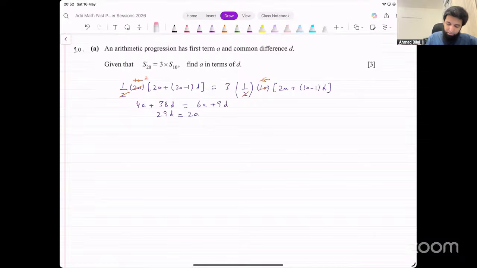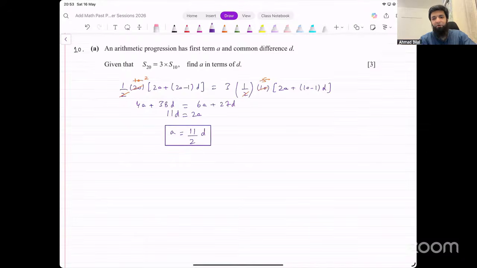Okay, I did not multiply that here. That's too many careless errors at this point. Okay. 4A plus 38D. On the right side, we had 3 into 2, that was 6A. 3 into 9D, we had to multiply 3 there as well. 3 into 9, that is 27 times D. Okay, so that becomes 2A equal to 11D. And the value of A turns out to be 11 over 2 times D. And that's our final answer. Is what we were looking for in the first part.